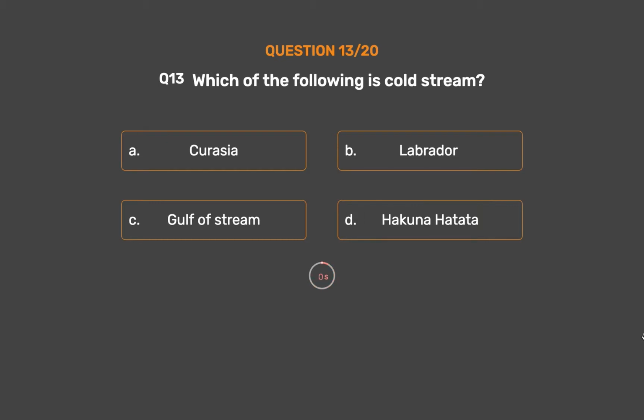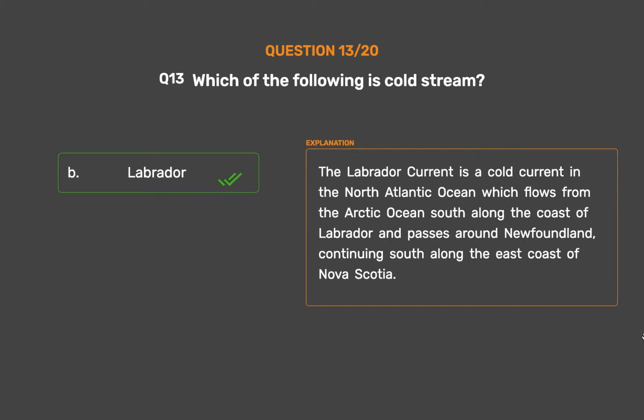The correct answer is Option B. Labrador. The Labrador Current is a cold current in the North Atlantic Ocean which flows from the Arctic Ocean south along the coast of Labrador and passes around Newfoundland, continuing south along the east coast of Nova Scotia.